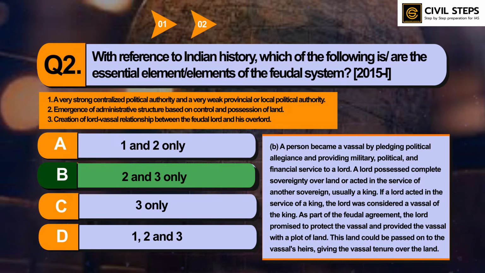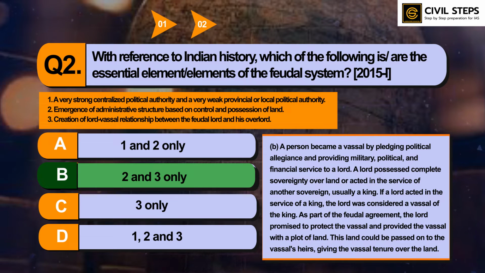If a lord acted in the service of a king, the lord was considered a vassal of the king. As part of the feudal agreement, the lord promised to protect the vassal and provided the vassal with a plot of land. The land could be passed on to the vassal's heirs, giving the vassal tenure over the land.